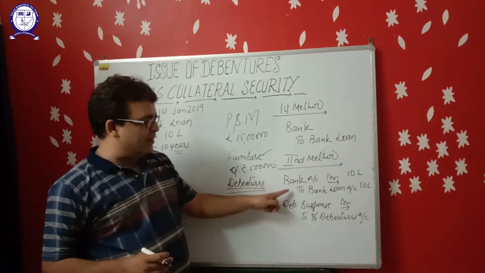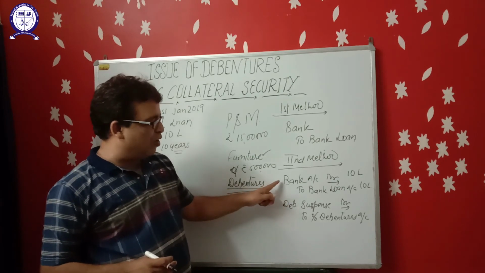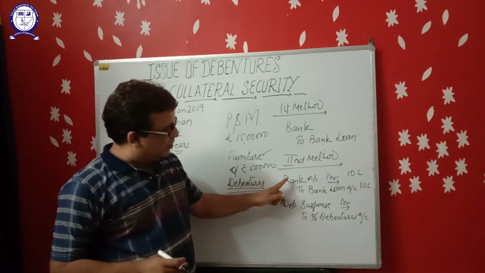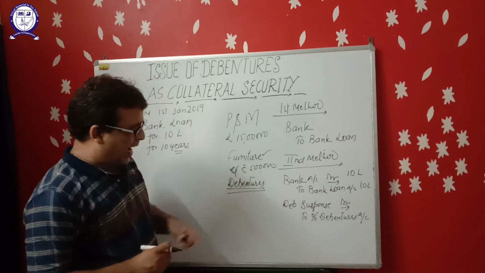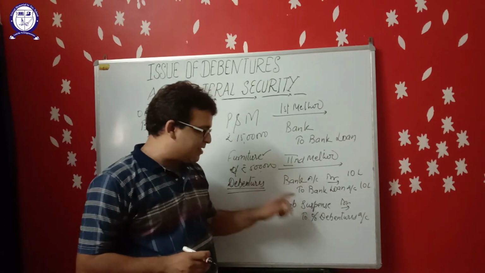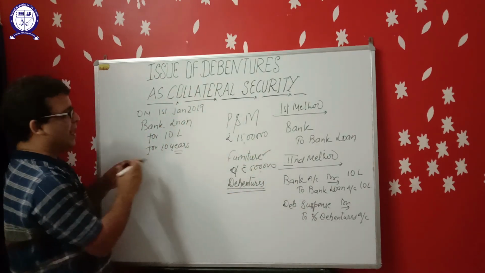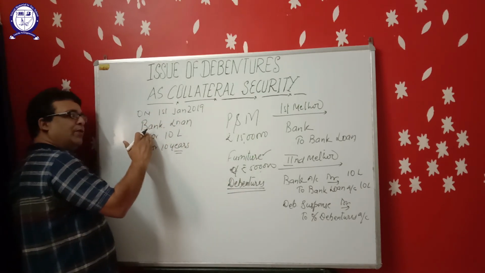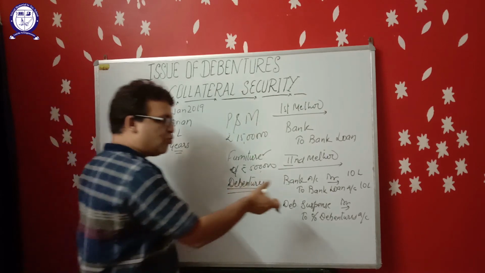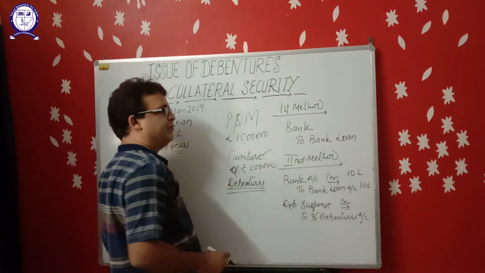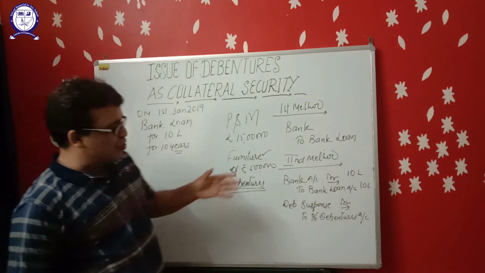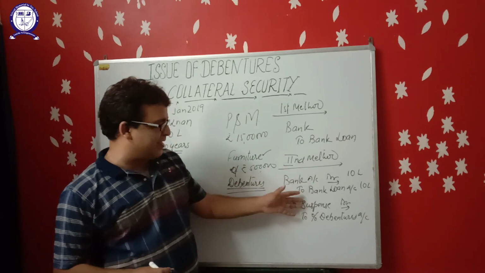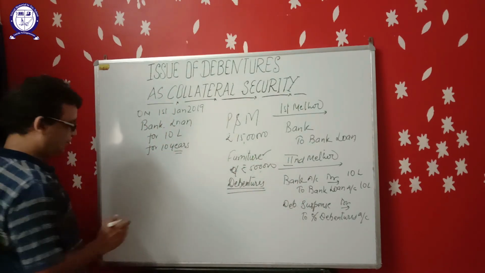These two entries will be passed at the time of taking the loan from the bank and issuing debenture as a collateral security. On the due date, when the company repays the amount of the bank loan to the bank, these two entries will be reversed.